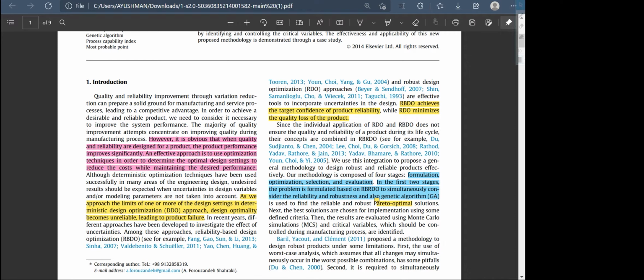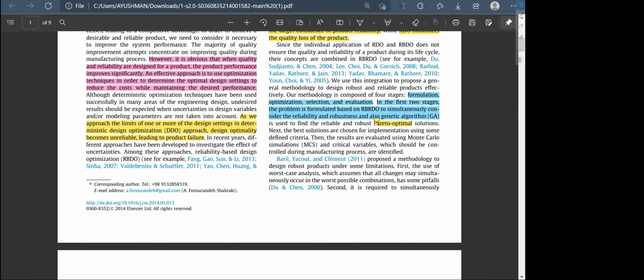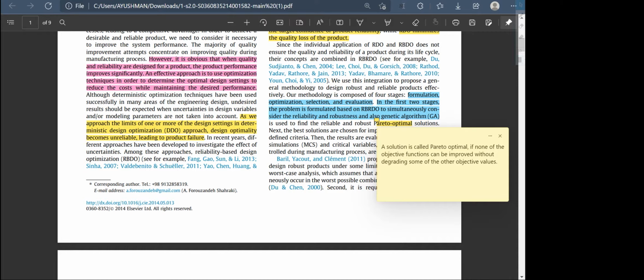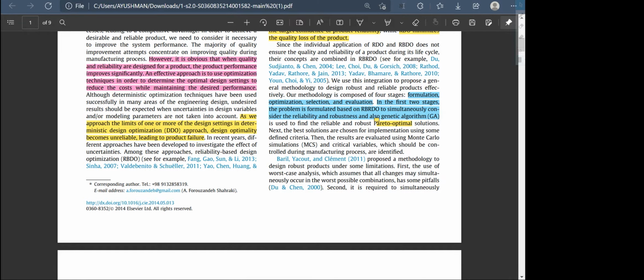The first two stages are formulated based on RBDO-RDO and also a genetic algorithm, and they help to find the reliable and robust Pareto optimal solution. Pareto optimal solutions are those where one objective function cannot be improved without degrading some of the other objective values. Then we have to choose the best solution, which is done by using simulations like Monte Carlo simulations and other techniques.